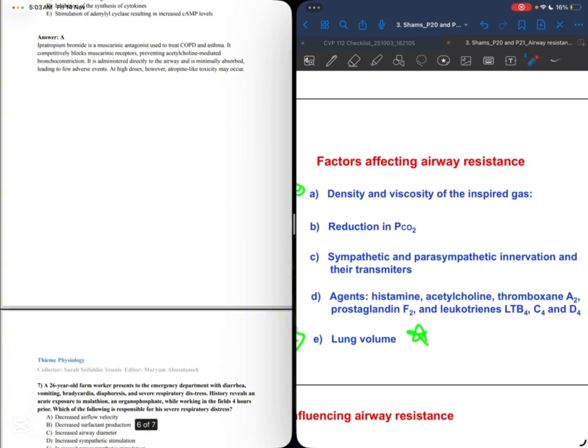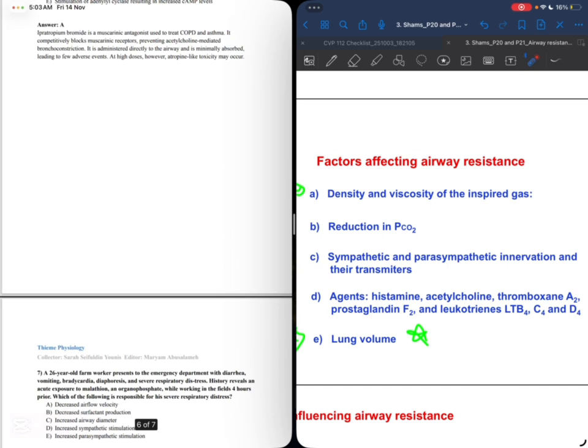Let's see the other question. A 26 years old farmer presents to the emergency department with diarrhea, vomiting, bradycardia and diaphoresis, everything, and severe respiratory distress. History reveals acute exposure to malathion, an organophosphate, while working in the fields 4 hours prior to that. Which of the following is responsible for his severe respiratory distress?